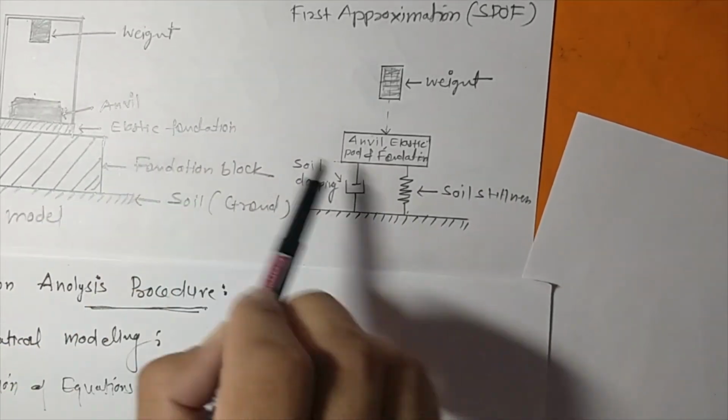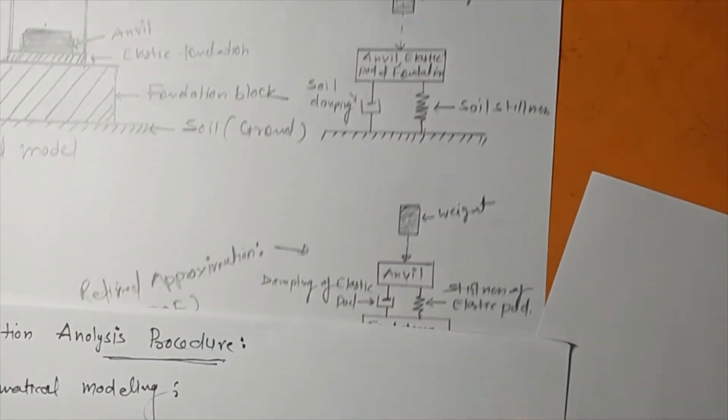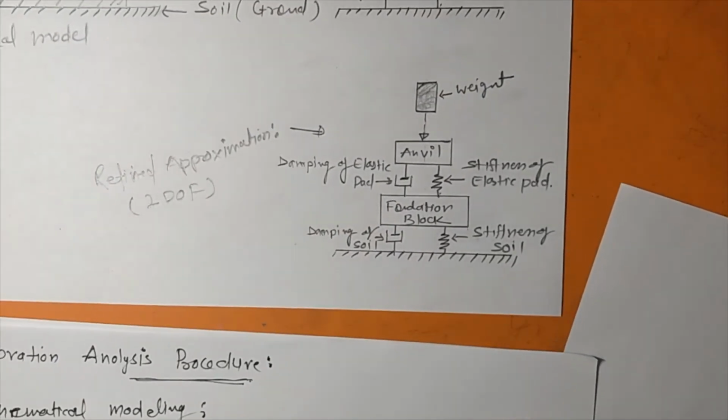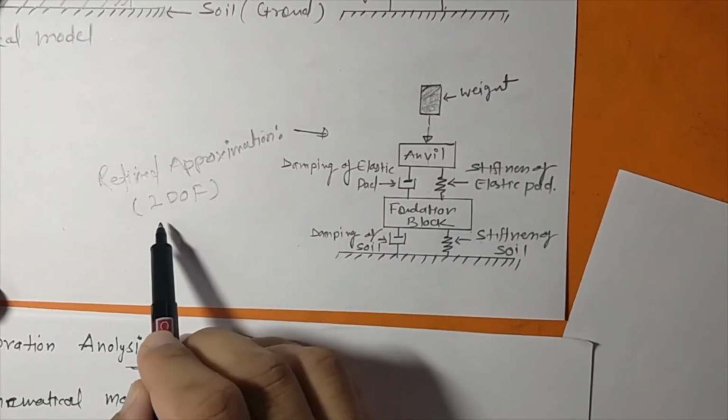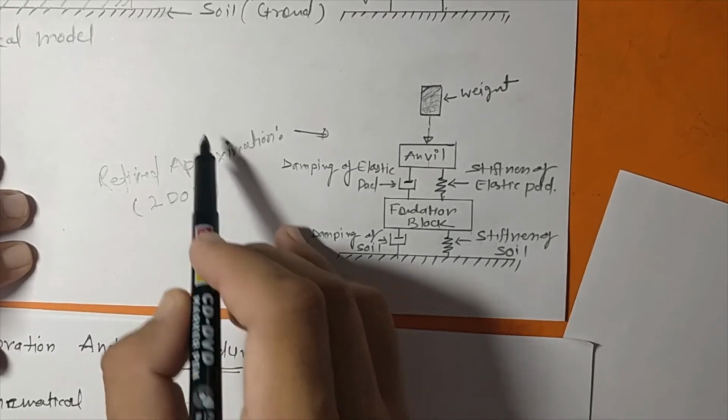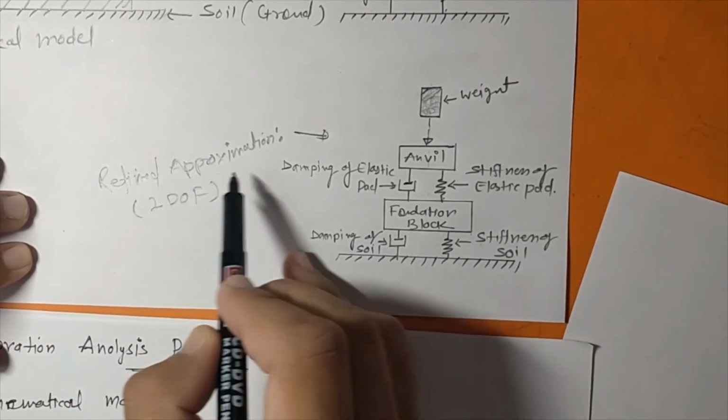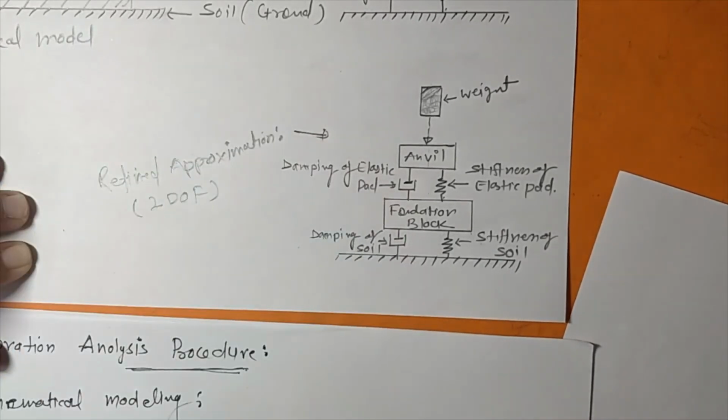and in a more refined way we can convert this system into another mathematical model which is a 2 degree of freedom system, or you can say this is a relatively more refined mathematical model of this physical system.